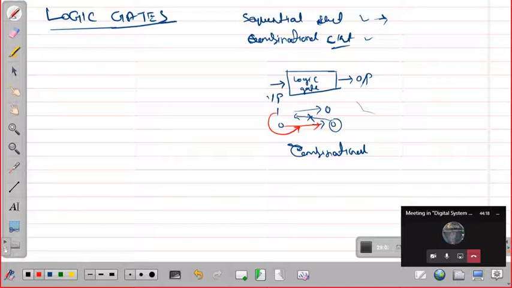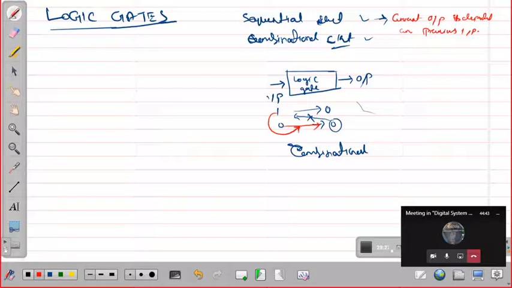So that is a sequential circuit. The current output, we'll read about this in detail in further classes, is dependent on previous input. Okay.